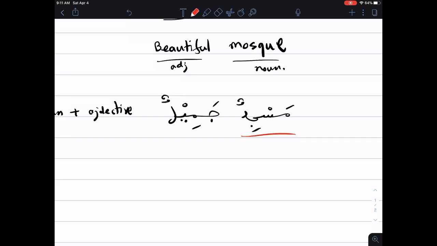Same thing goes with the adjective. The gender: it's just a matter of adding ta marbuta, or a matter of what? Adding alif lam, right? I don't want to go into that discussion right now, because I think we've covered it, and it will come in our classes as we move forward. But just by looking at a word, we should be very comfortable at least having a very good guess whether the noun is masculine or feminine, or definite or indefinite.